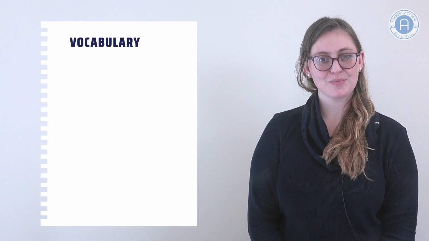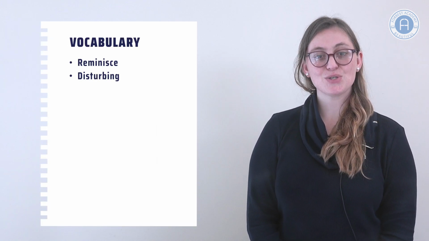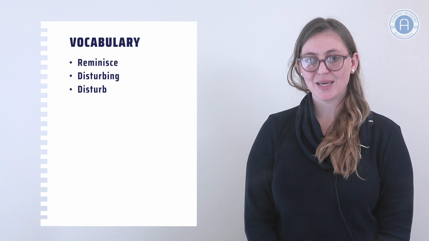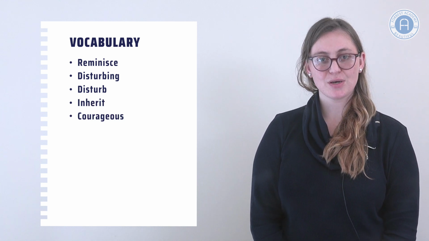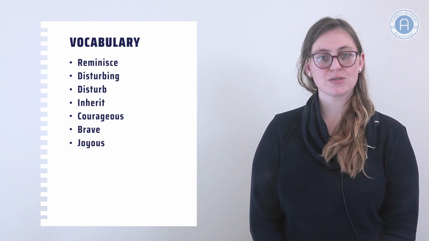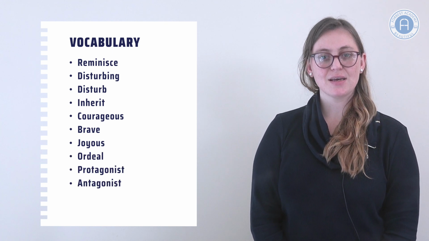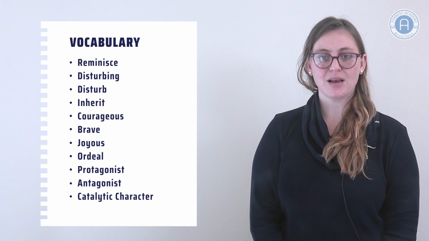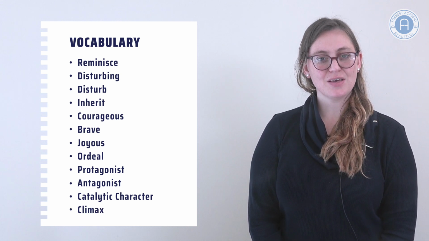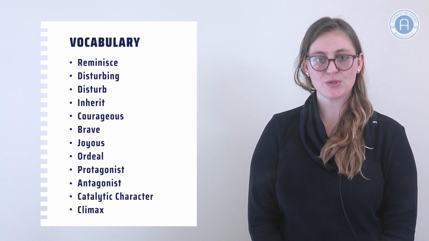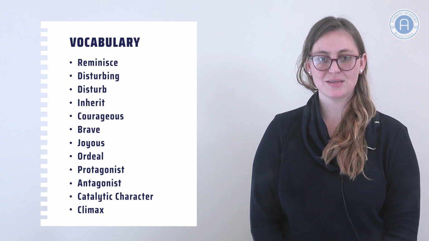Now that we have had a look at the summary of the short story, we will look at our vocabulary again. Some of the new vocabulary that we learned in this section includes reminisce, disturbing, disturb, inherit, courageous, brave, joyous, ordeal, protagonist, antagonist, catalytic character, climax. Now try to see if you can provide a definition for these words and use them in a sentence.